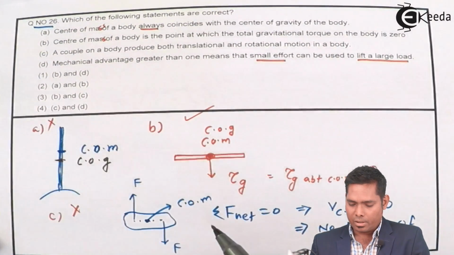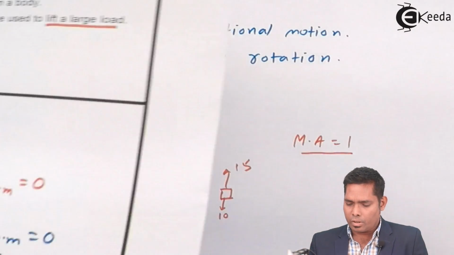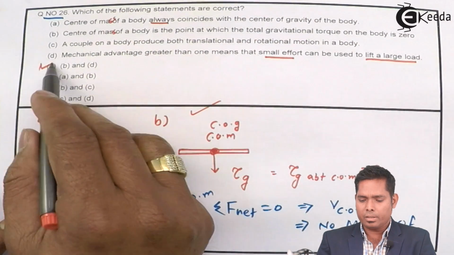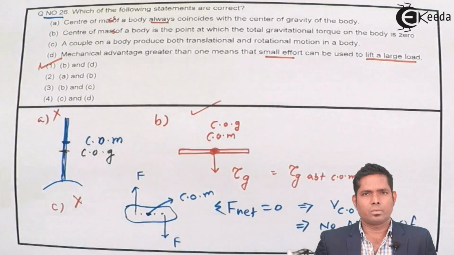So option D is correct. That means we have B and D, and B and D is option number 1. That is the right answer to this question. Okay, thank you.